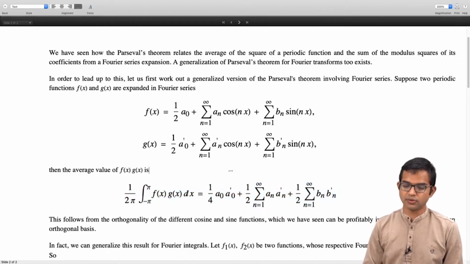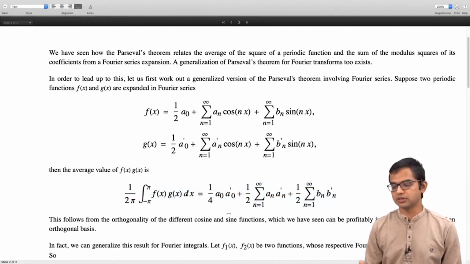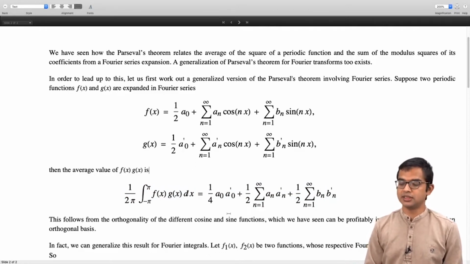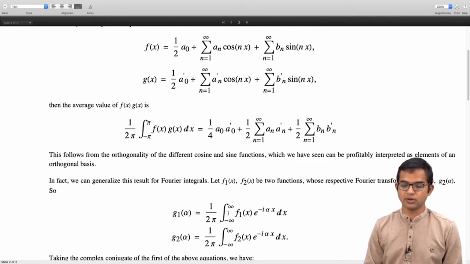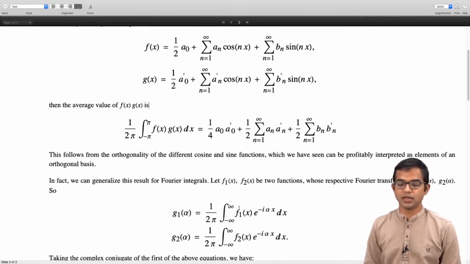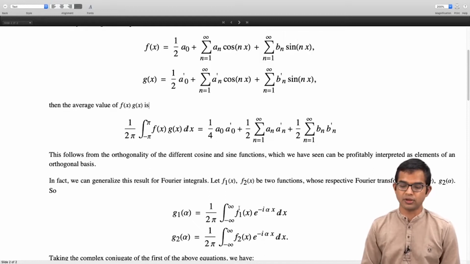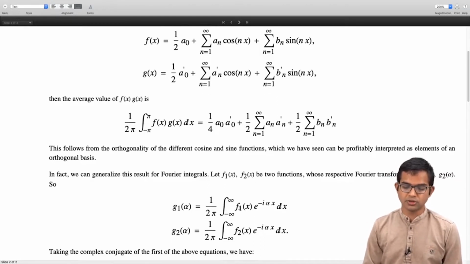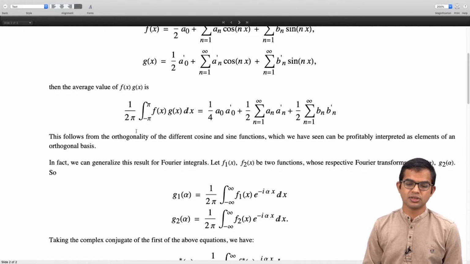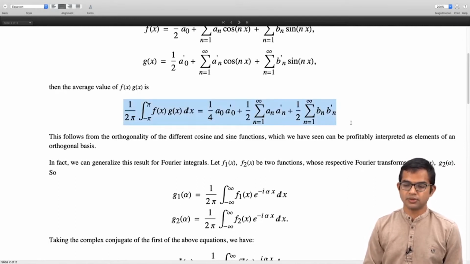So let's say f1 of x and f2 of x are two non-periodic functions, and you find their Fourier transforms, and let's say they are g1 of alpha and g2 of alpha. So we have g1 of alpha is 1 over 2 pi integral from minus infinity to plus infinity of f1 of x e to the minus i alpha x dx, and likewise you have another expression for g2 of alpha, right? So if you take the complex conjugate of the first of the above equations, then for the generalization of this result for Fourier series, one has to be a little more careful and has to work with complex conjugates of one of these functions, right?